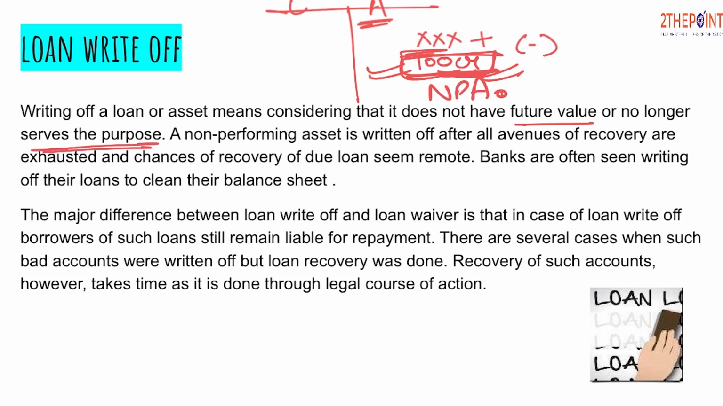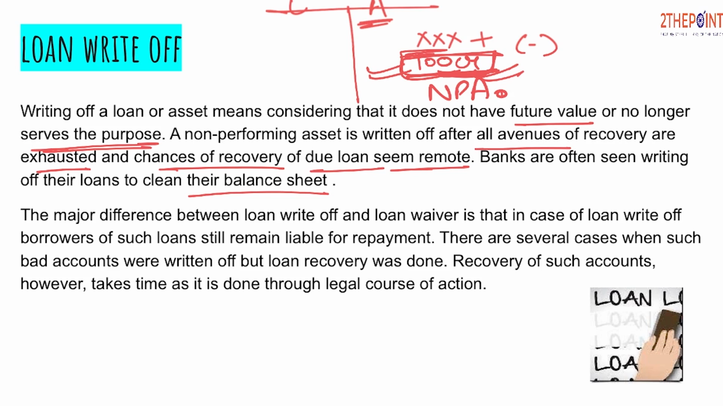Why has it become a non-performing asset? Because the payments on it, of the principal and the interest, are not being paid by the debtor. A non-performing asset is written off after all the avenues of recovery are exhausted and chances of recovery of the due loan seem to be remote or very bleak. So the chances which banks think that the loan will be paid are very minimal. Banks are often seen writing off their loans to clean their balance sheet, as I told, to show the correct picture to the investors.